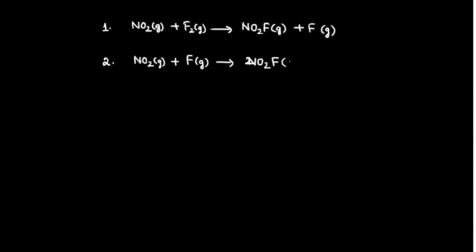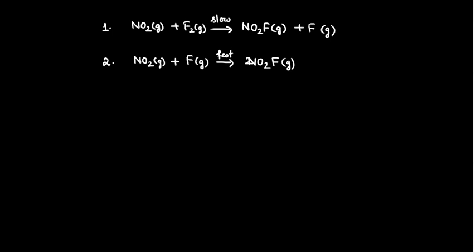Here, the first reaction is a slow step and the second one is a fast one. Whenever we look at the mechanism and see that it consists of more than one step, always remember that we must focus on the slow step, because the slow step is the rate determining step.